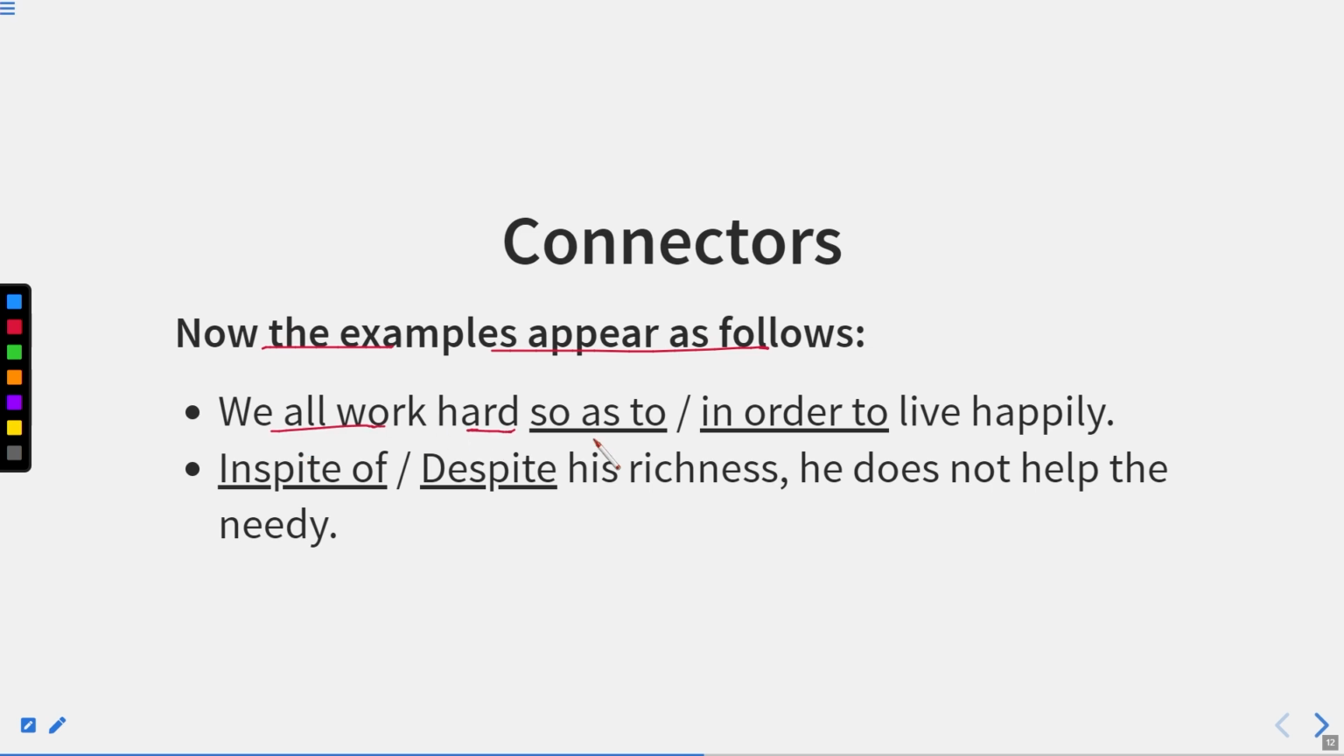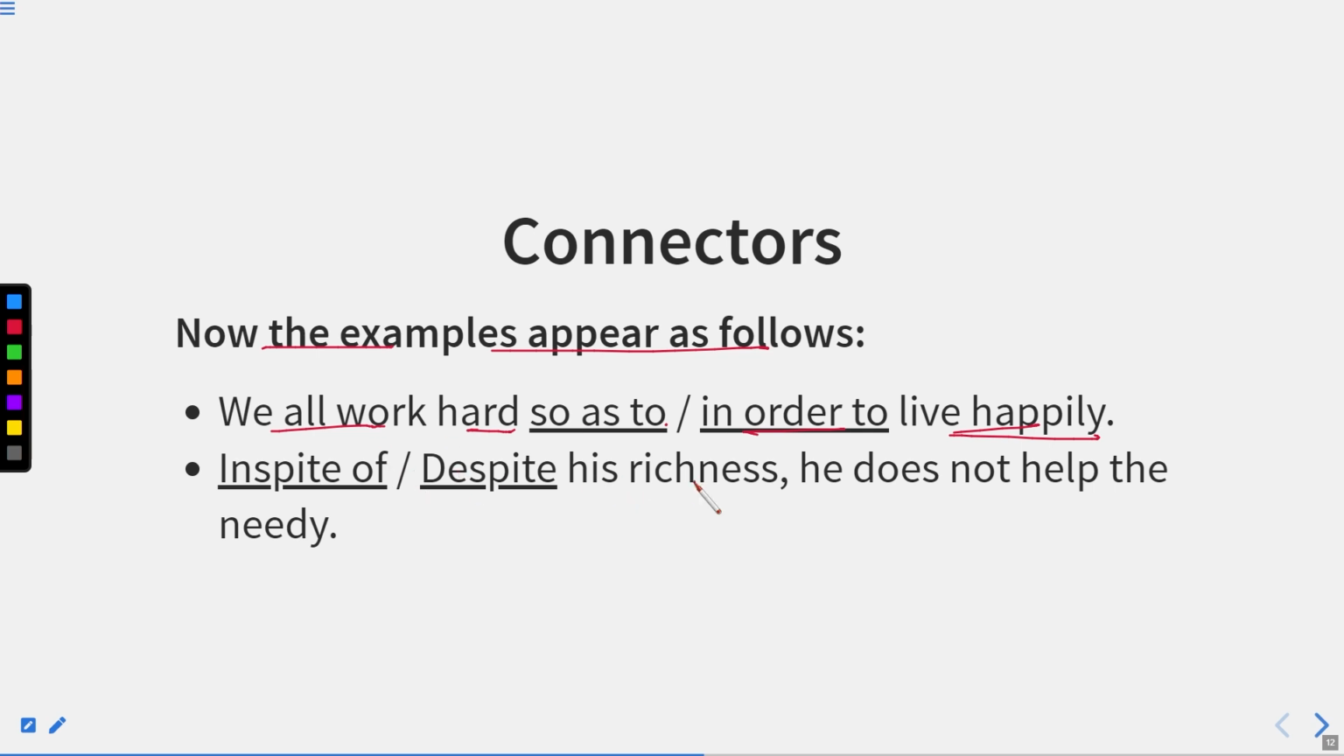We all work hard so as to live happily. So what is the reason for working hard? It is to live happily. And we all work hard. Why? In order to live happily. So here we are showing some linkage, that there is actually a requirement.